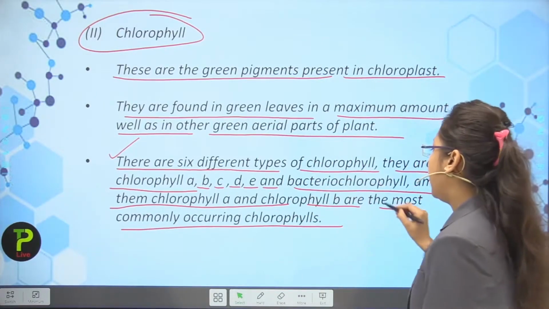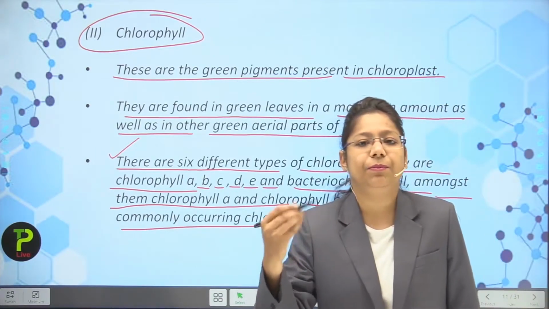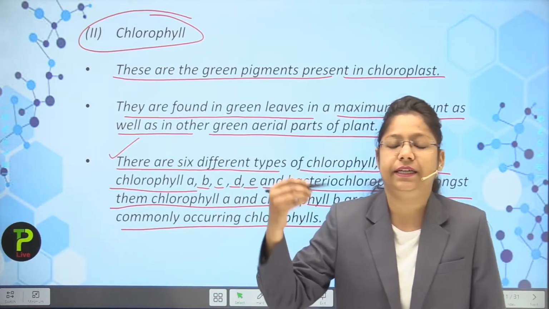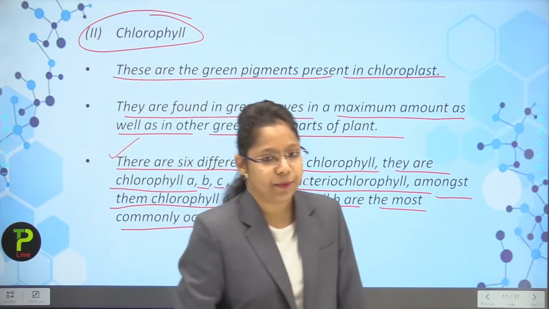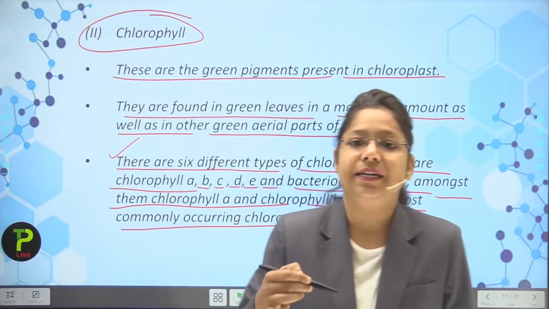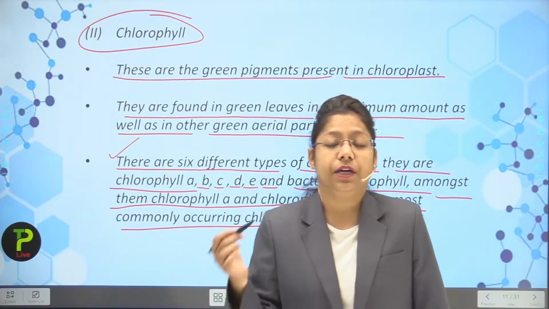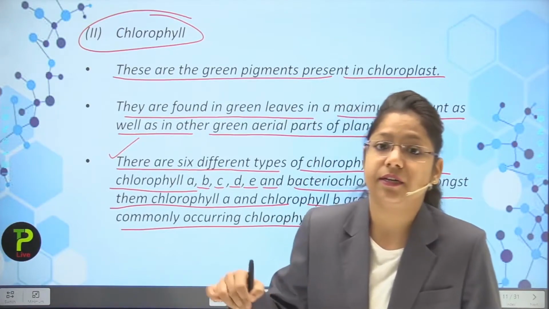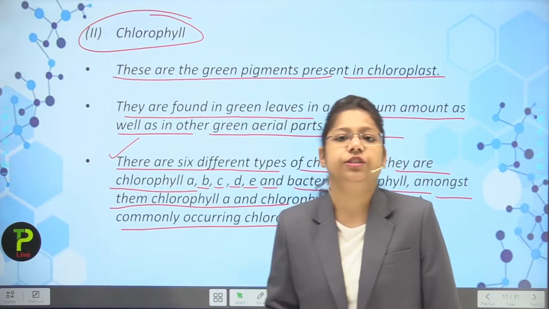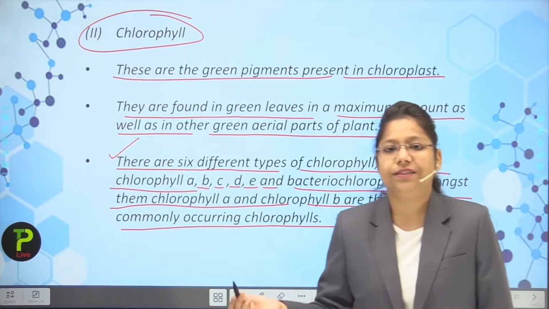The A and B chlorophyll, but they can be present in many varieties like A, B, C, D and E. Now how are they categorized? On the basis of the functions they perform. They may be present in a particular plant at a particular time at a particular place also. They may be present together or they may be differentiated in the different parts of plants also.